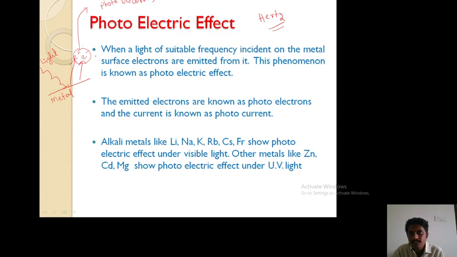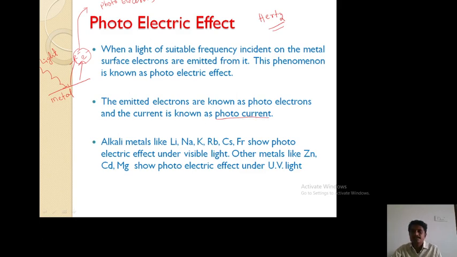So photo means these are emitted due to the light only. So light causes the emission of electrons. Light is nothing but photo. So photoelectric emission, and the electrons are known as photoelectrons, and the current which is established in the circuit due to these electrons is known as photo current. Okay. So this is a photo current.